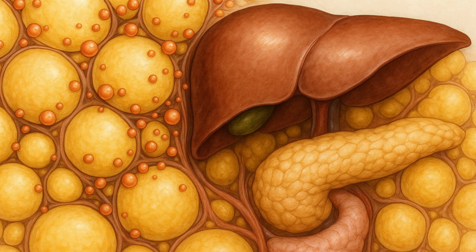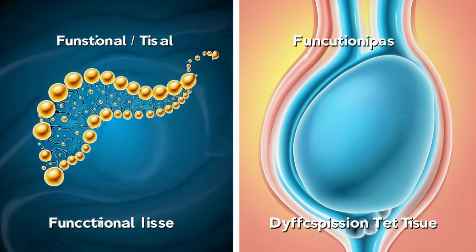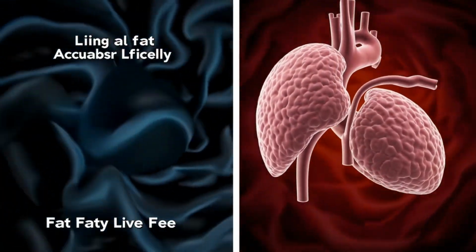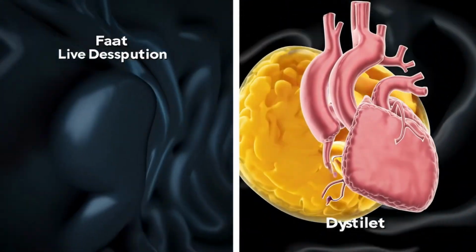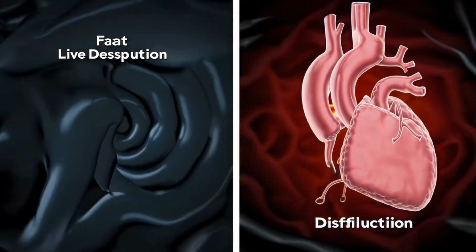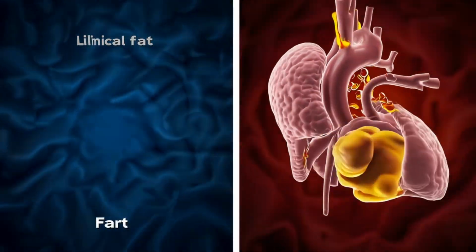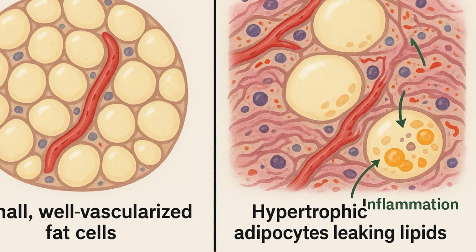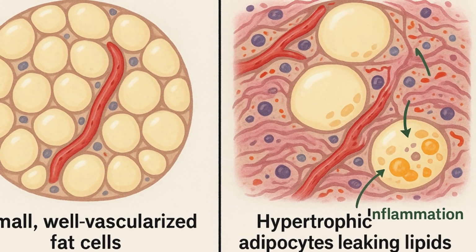Conversely, when adipose tissue becomes dysfunctional, whether due to chronic inflammation, genetic predisposition, or prolonged overnutrition, it loses its capacity to expand or recruit new adipocytes. Instead, existing fat cells become engorged to the point of cellular stress, leading to impaired insulin signaling within adipocytes themselves. This dysfunction causes lipids to spill over into the bloodstream as free fatty acids, which then infiltrate other organs.